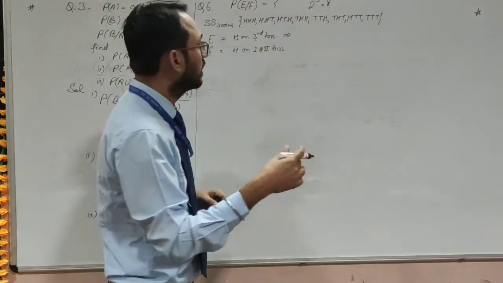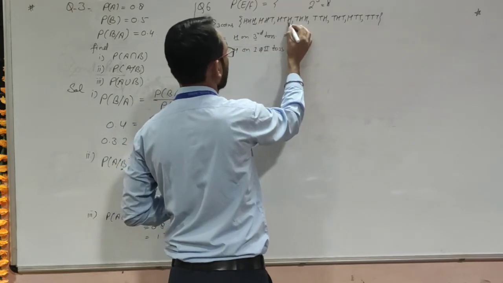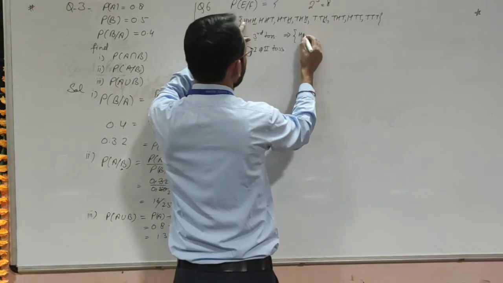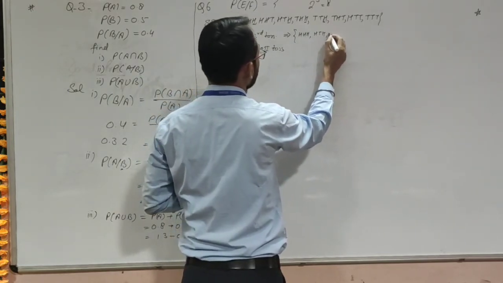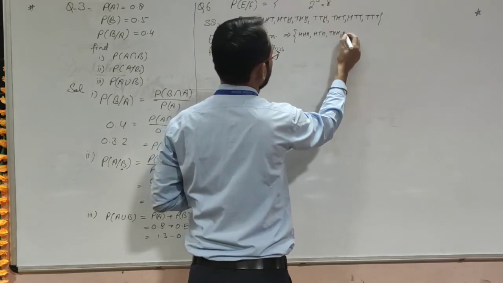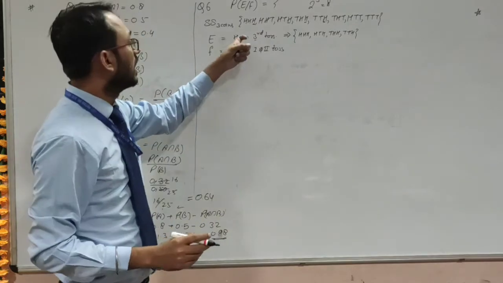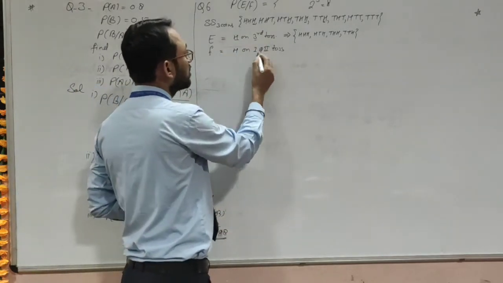Head on the third toss, we are taking in this third toss. Head is there in this also, and in this also. There are 4 conditions: HHH, HTH, THH, and TTH. These are the conditions in which heads is on the third toss. Now head is on first and second.